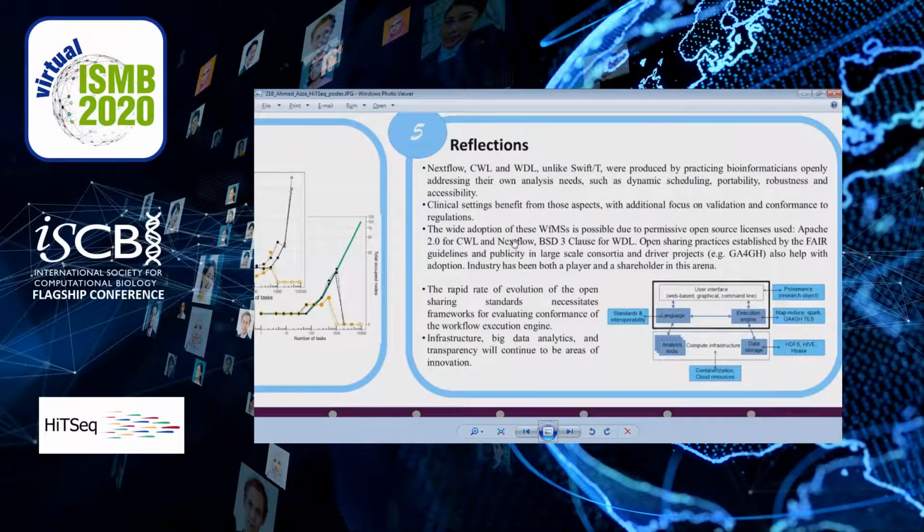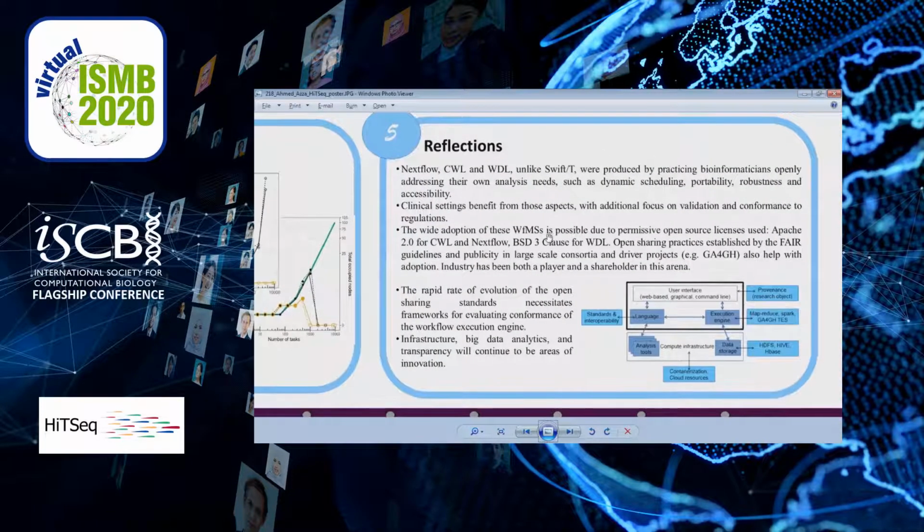Reflecting broadly, we could say about Cromwell, Nextflow, and CWL that all of them were produced by practicing bioinformaticians, which meant close alignment with the needs of communities like dynamic scheduling, portability, robustness, and accessibility. Of course, these aspects also matter in the clinic, with additional focus on validation and conformance to regulations. Actually, the wide adoption of those systems is possible due to permissive open source licenses being used, like Apache 2.0 and BSD3. This is also a nice case where industry is both a player and shareholder in developing workflows. The open sharing practices and shared principles also play a part in this adoption.